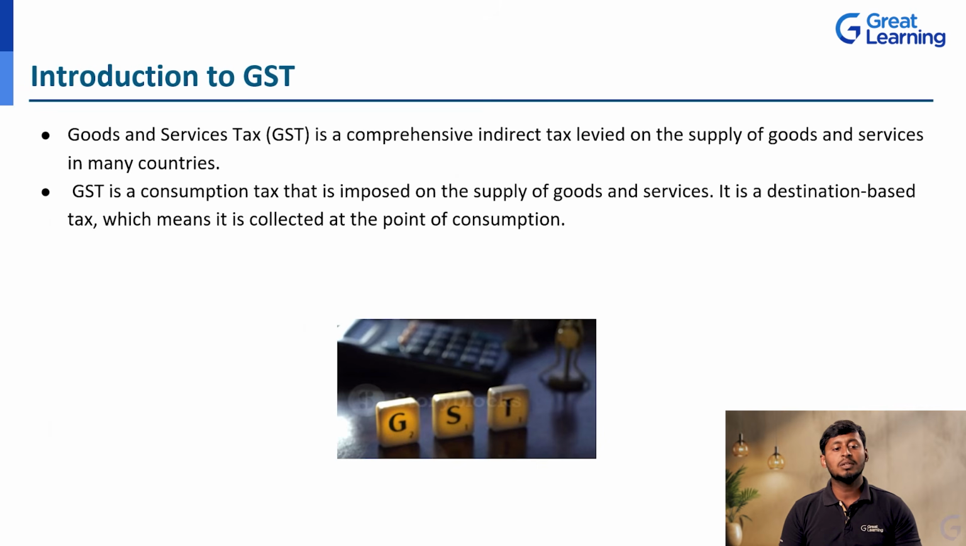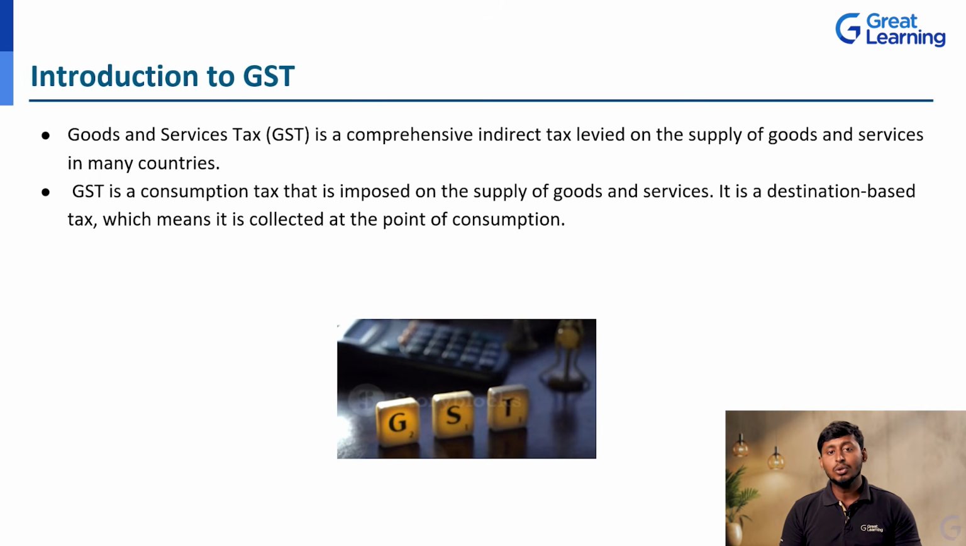It is a destination based tax, which means it is collected at the point of consumption. I have already given the example, right? If, for example, we are exporting goods or sending goods to Andhra Pradesh, then Andhra Pradesh is the consumption point because they are using that product. That is the reason they are exporting, correct?